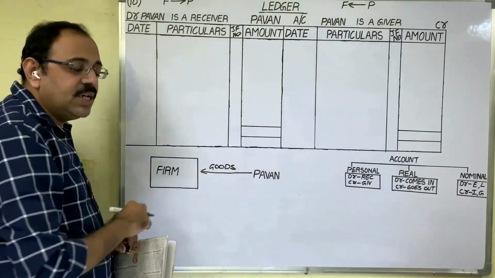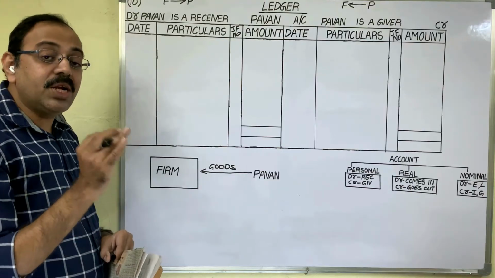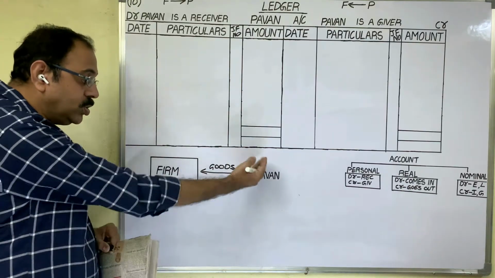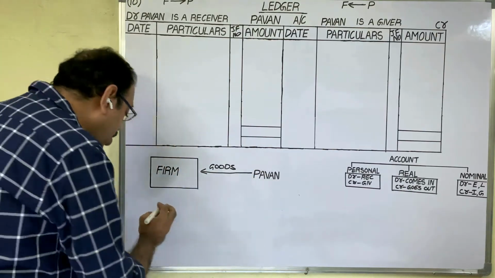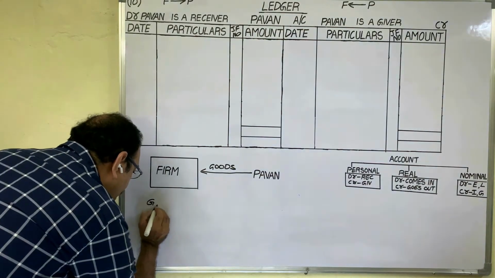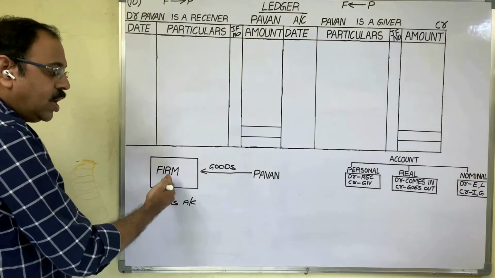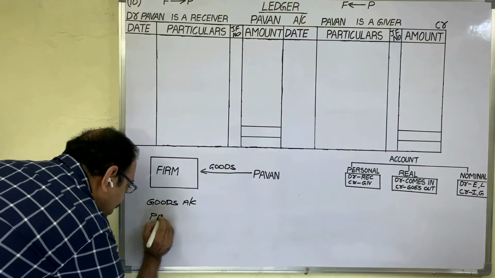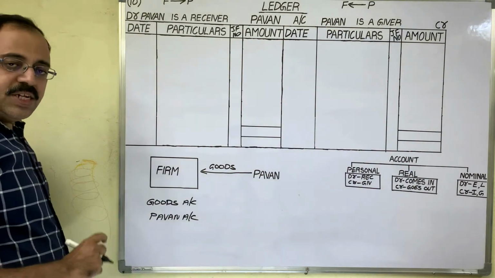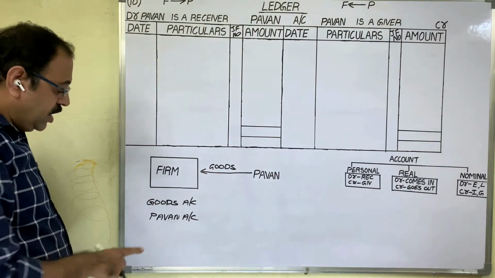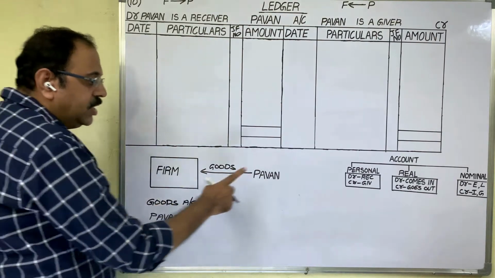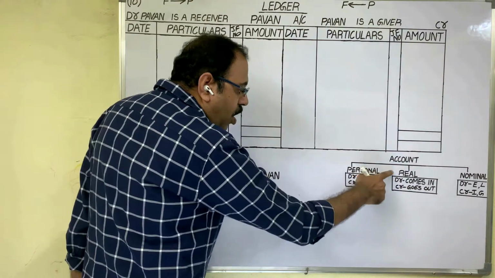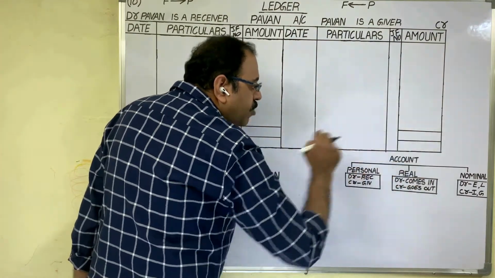To write the journal entries, we have to identify the two accounts first. Goods are coming to us, therefore the goods account is one account. These goods are coming from Pawan, so Pawan's account is another account. Next step is grouping. We should identify whether this goods account is a personal account, real account or nominal account.